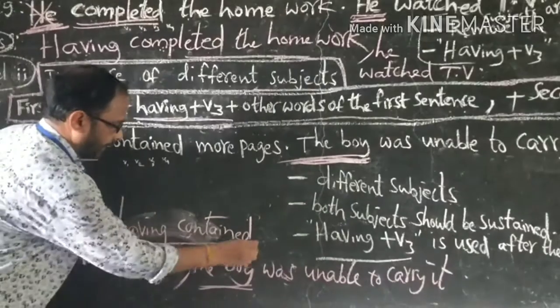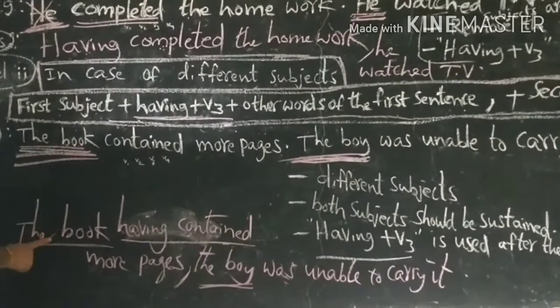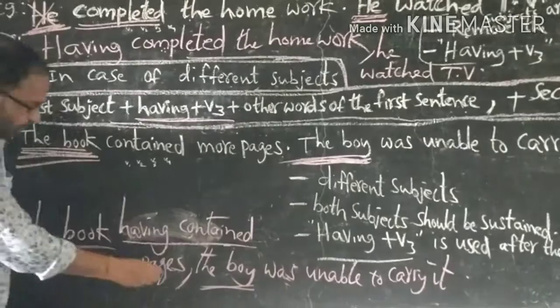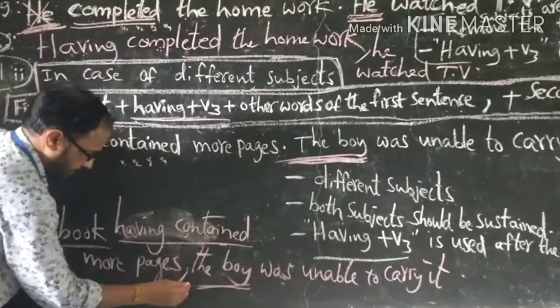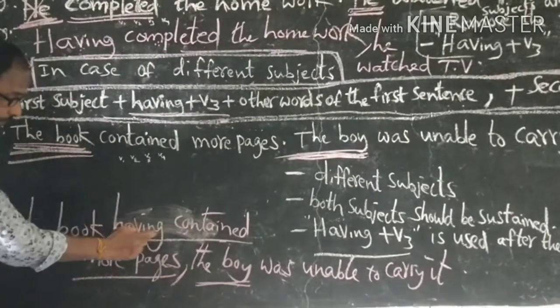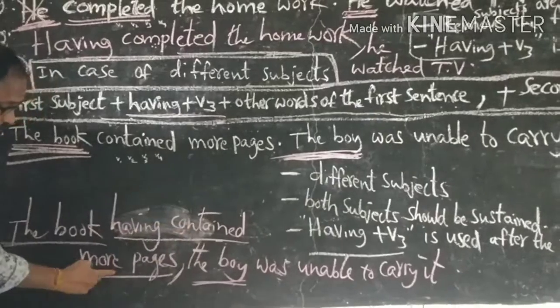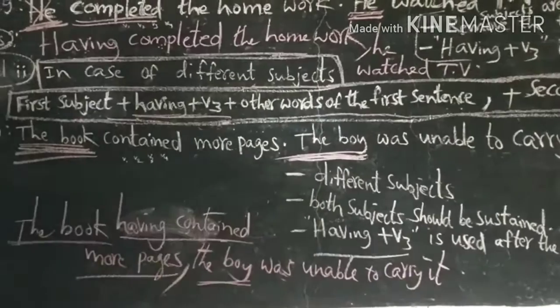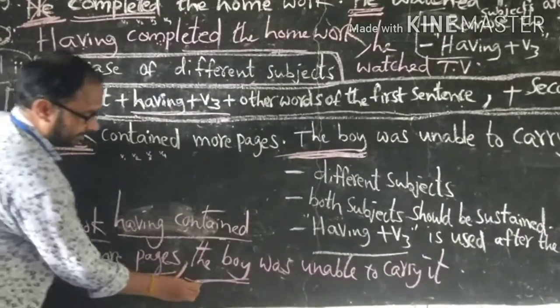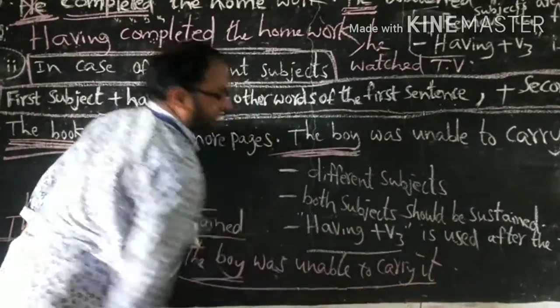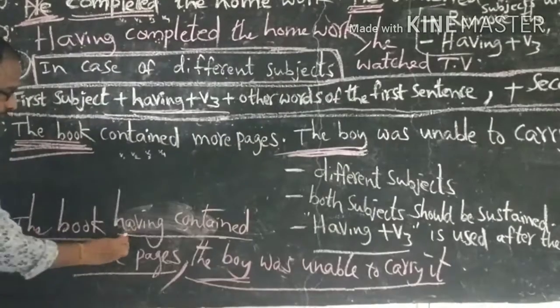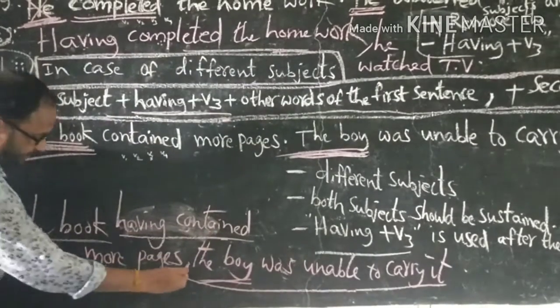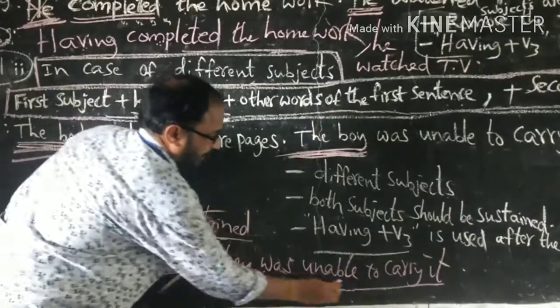Having plus verb 3 is used after the first subject. Remaining words are used after having plus verb 3. Comma is used in between both sentences. We should write the second sentence as it is.